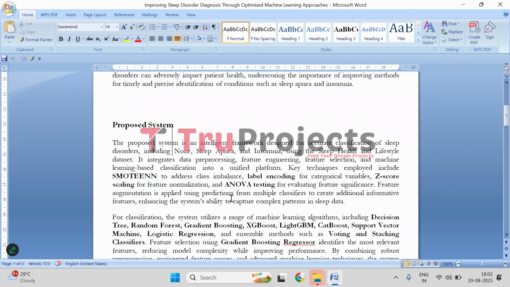Next, the system enhances the data by feature engineering. Here we will be using the ANOVA technique for feature selection, that is to select the important features. And the system enhances the dataset through feature augmentation. It generates new features based on predictions from multiple machine learning models. So here we will be using multiple machine learning models to generate the new features.